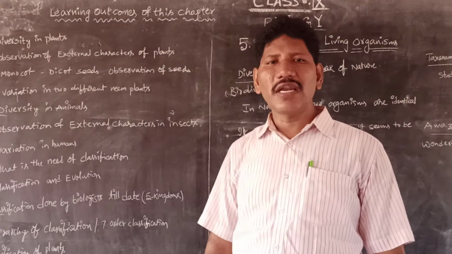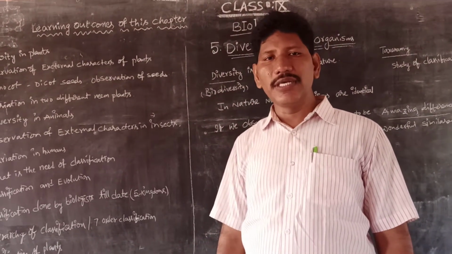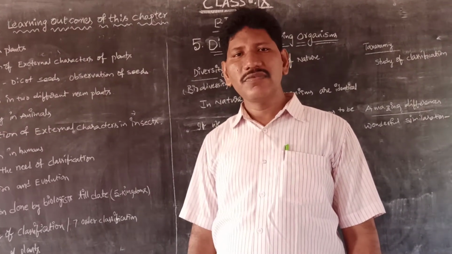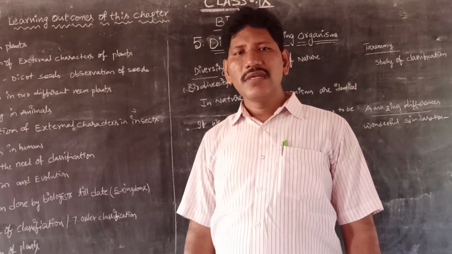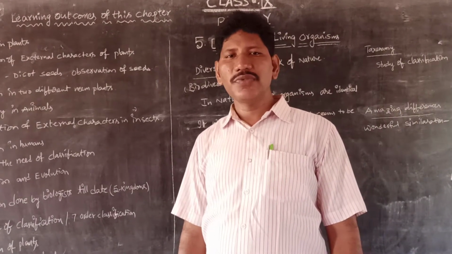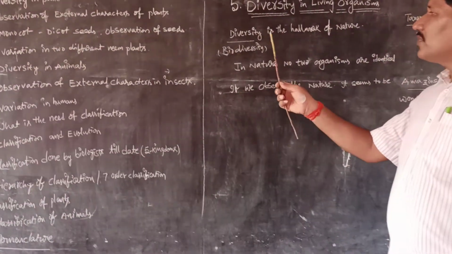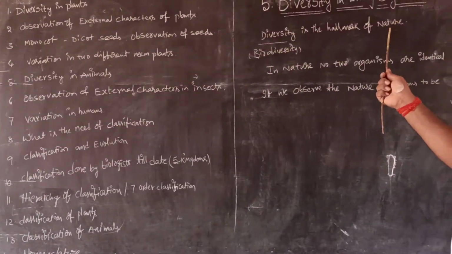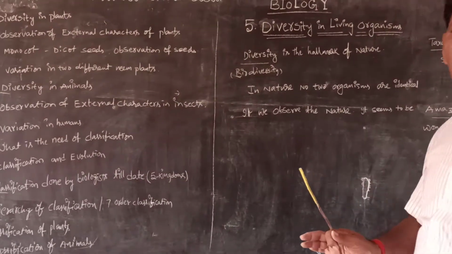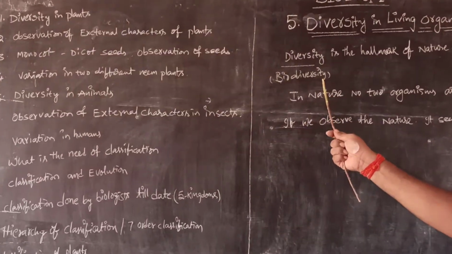Of course, we have different planets, but one and only planet is unique, Earth, because it is a living planet which supports life, a blue planet, a water planet. So coming to this Earth, diversity is the hallmark of nature. Diversity means different forms of species, which we call biodiversity.